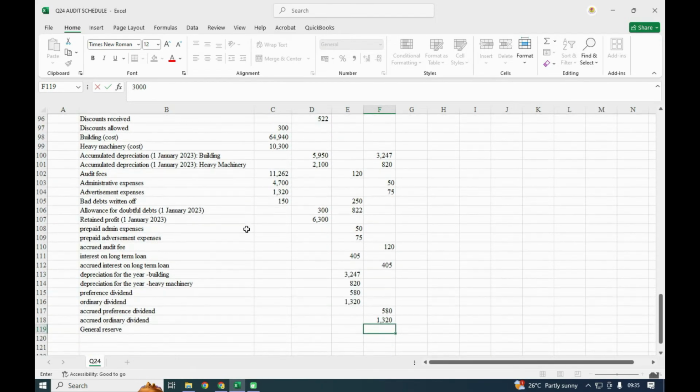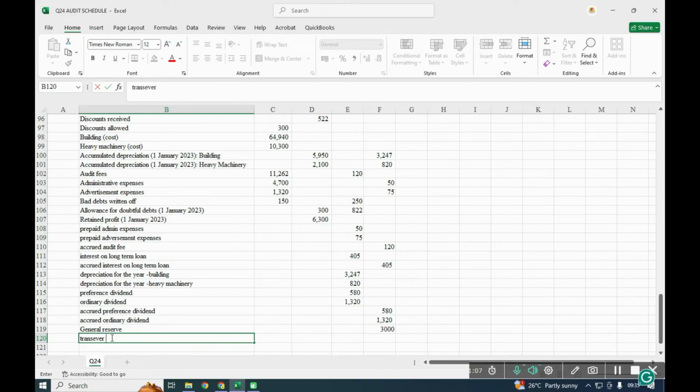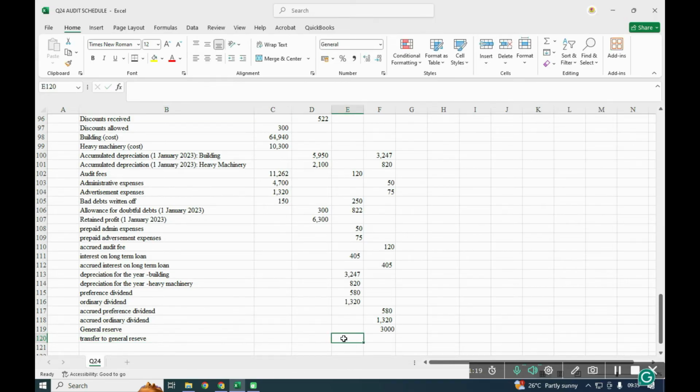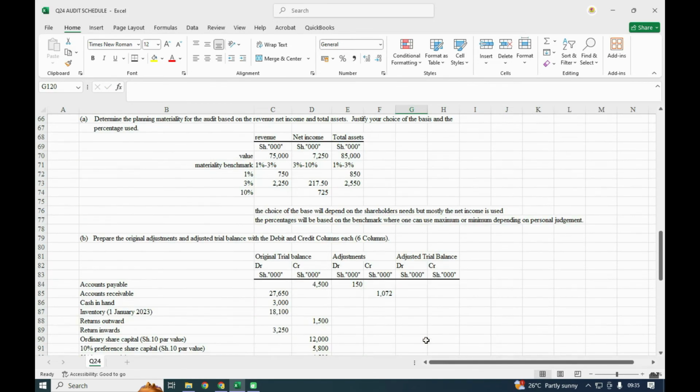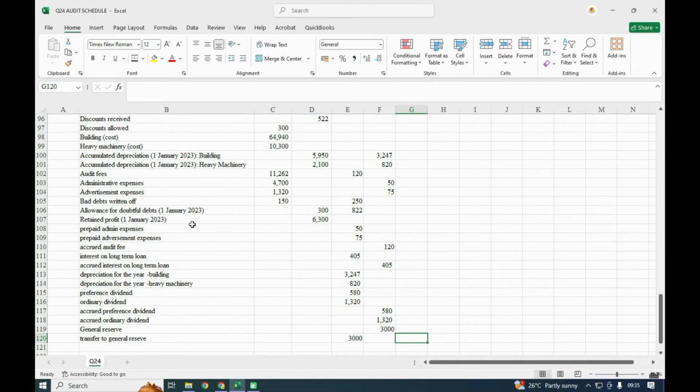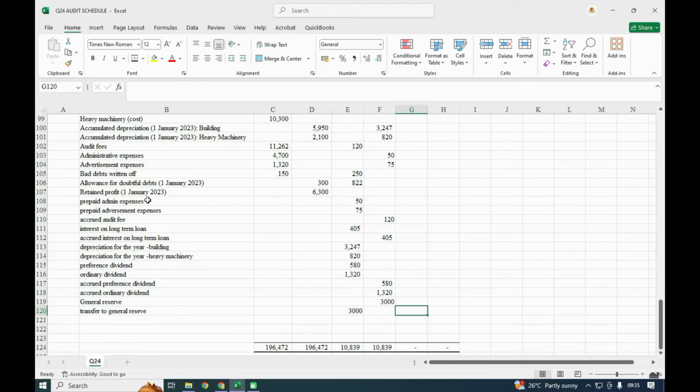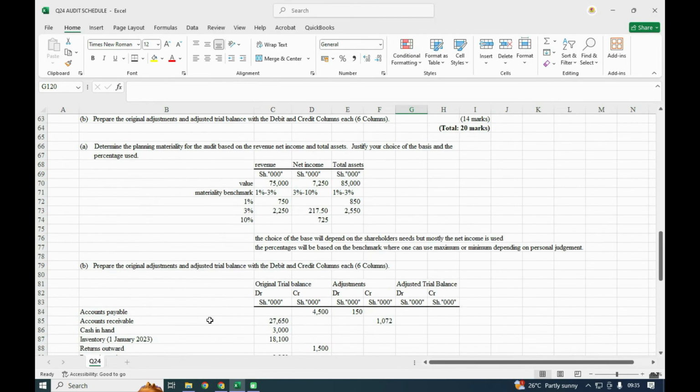And remember, we transfer it from the retained. So I'll just create an account, transfer to general reserve. So here we'll debit as an expense what we are transferring to general reserve. Others may still transfer it from the retained, but remember we transfer it from the retained at the end, not the retained at the beginning. The amount we transfer it from the retained profit for the year. Specifically, we transfer it from the profit for the year.